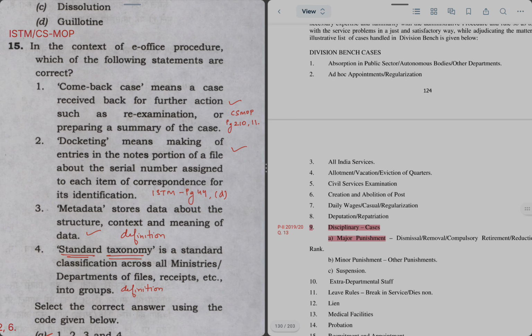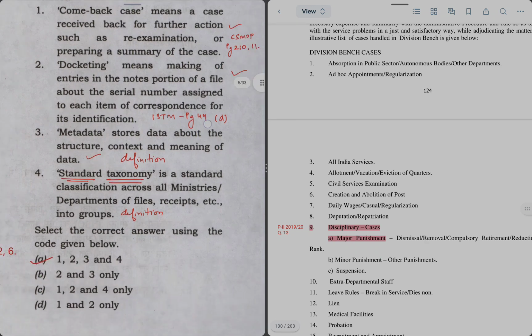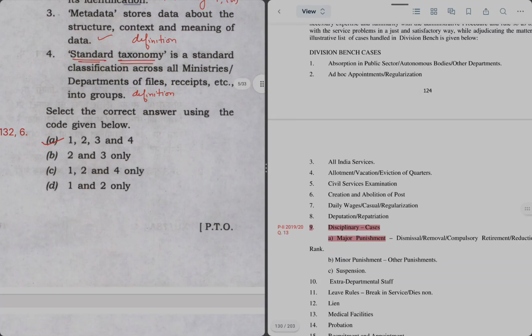Statement 4 is standard taxonomy, the standard classification across all ministries and departments of files, receipts and so on into groups. So this is also a standard definition, so this is also true. So all the four statements are right, hence option A is the right answer.